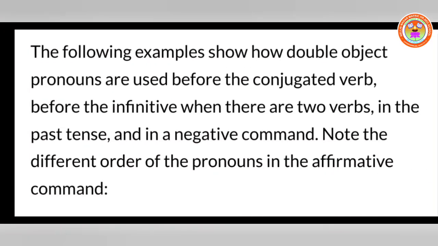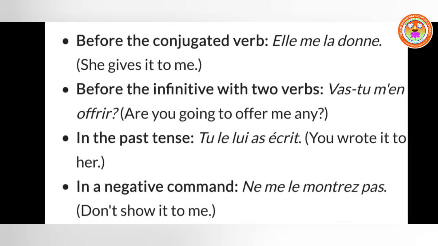Okay, now the following examples show how double object pronouns are used before the conjugated verb, before the infinitive, when there are two verbs, in the past tense and in the negative command. Note the different order of the pronouns in the affirmative command. So now you can see here, before the conjugated verb, elle me la donne, she gives it to me. The arrangement of the pronouns is placed according to the given rule.